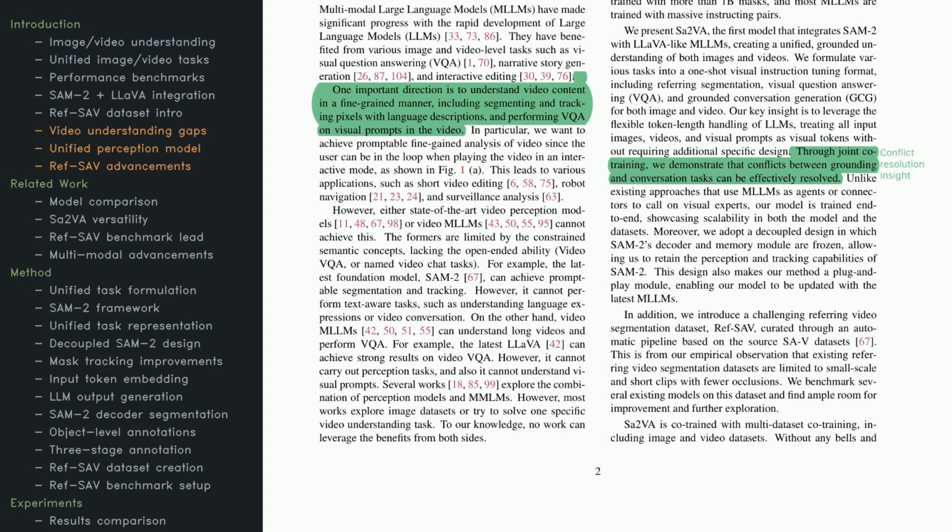And there's the RefSav dataset again, packed with complex video scenes that put Sa2VA to the test. By training on both image and video data, the model avoids the need for different systems for each task, making it more flexible and scalable.